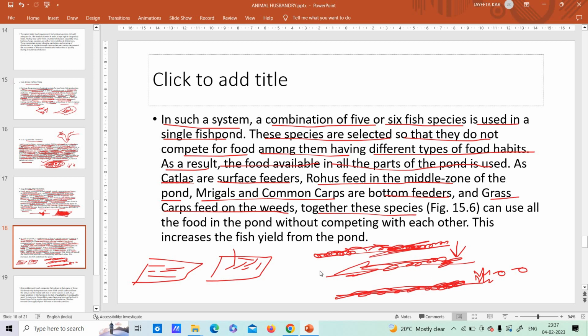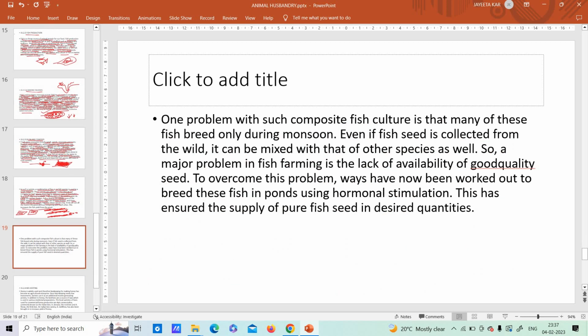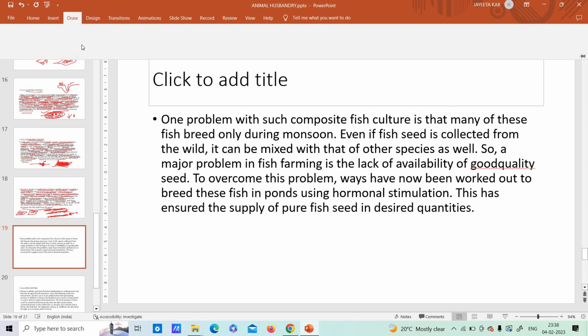So in this way we see that in the pond ecosystem, whatever food is present in each layer is being consumed by the different fishes. No one here is competing with anyone, and in this way the fish yield from the pond also increases. Fishes are not dying, fishes are reproducing among themselves, and thus there are more fishes. But then there's a problem. Now what is the problem? Let's see.